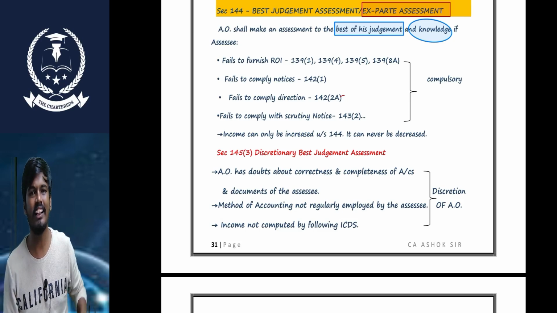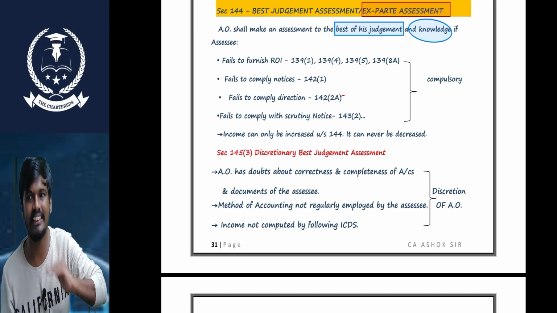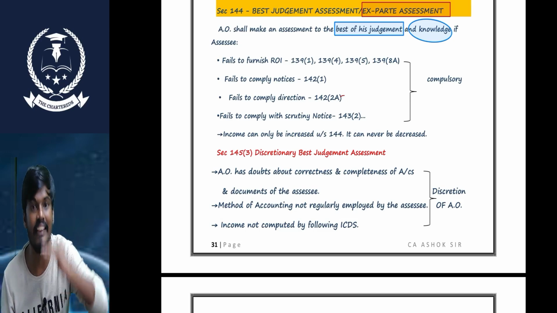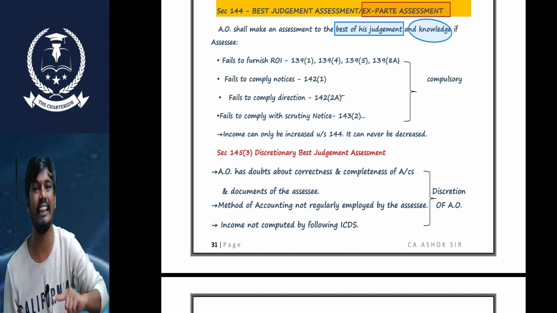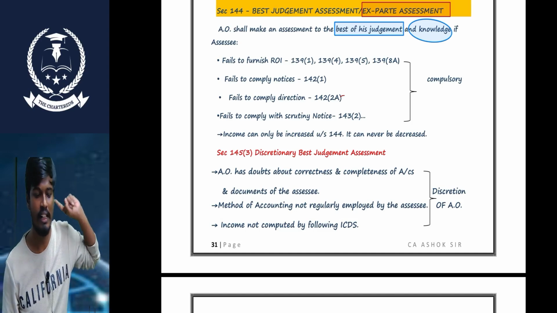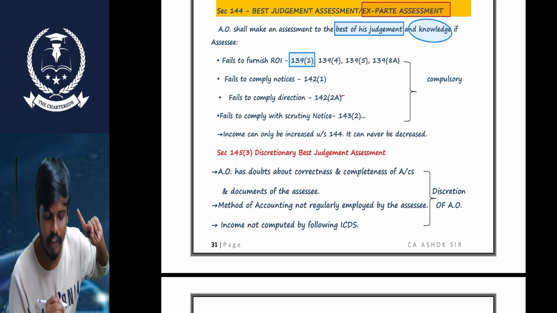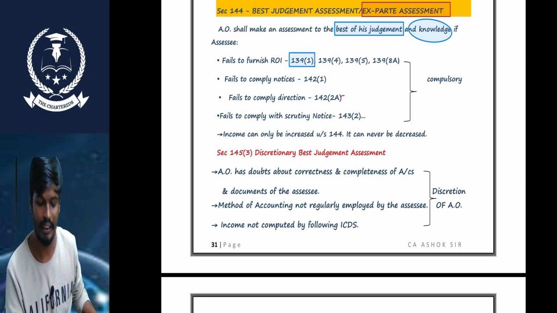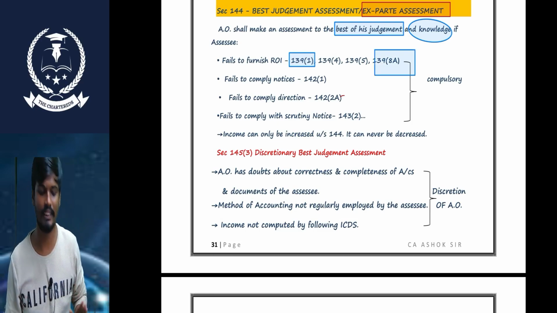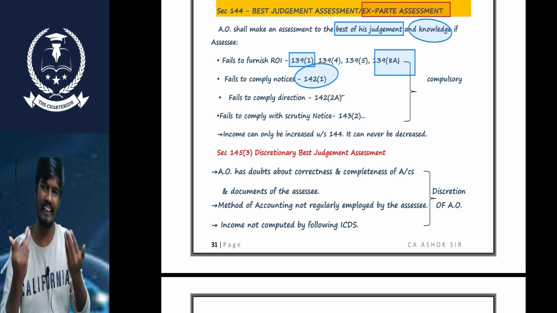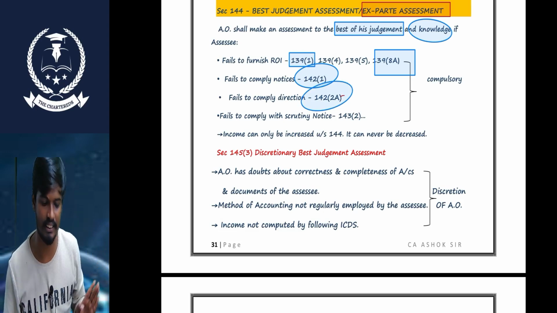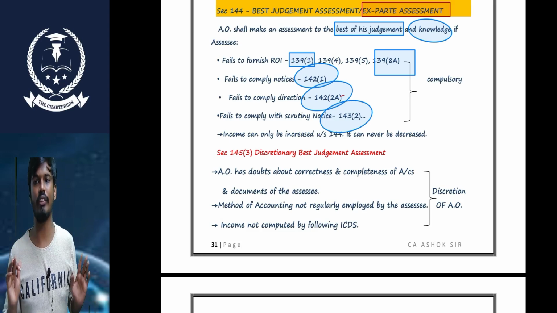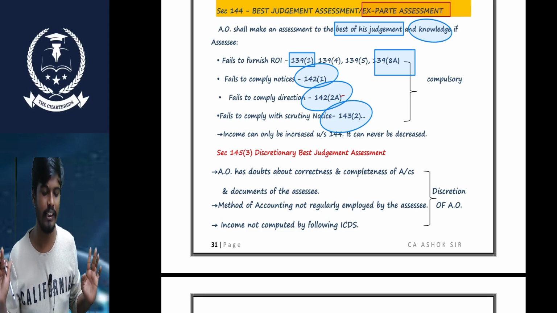Sir, in which scenarios can an assessment lead to best judgment assessment? We need to think in which scenarios the AO can make the best judgment. Very simple, sir. If the assessee does not file the return of income under 139(1), 139(4), 139(5), or 139(8A) updated return, it can lead to best judgment assessment. If there is failure to comply with the notice, the AO can conduct the best judgment assessment. If the assessee does not comply with the directions of the special audit, it can lead to best judgment assessment. And if there is failure to comply with the scrutiny notice under 143(2), it can lead to best judgment assessment.